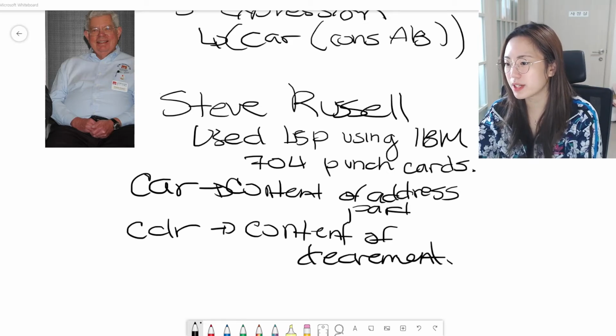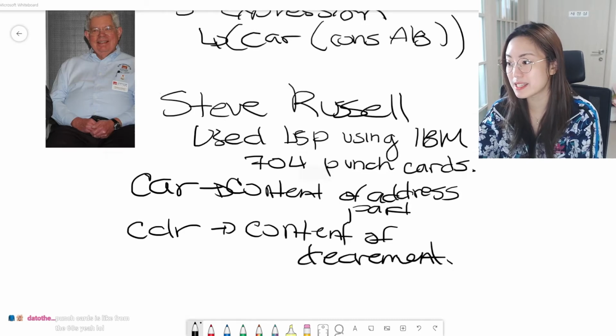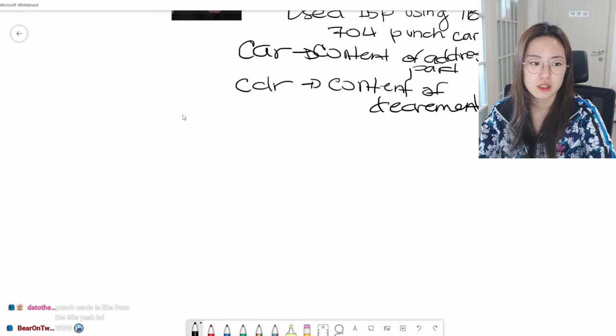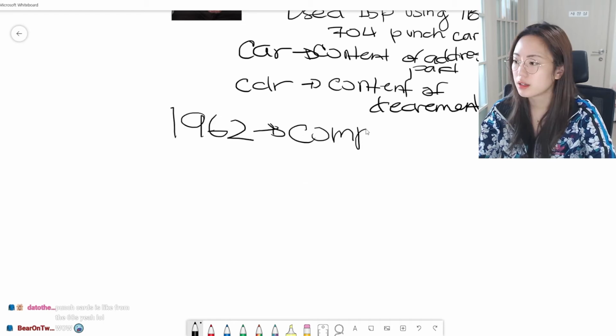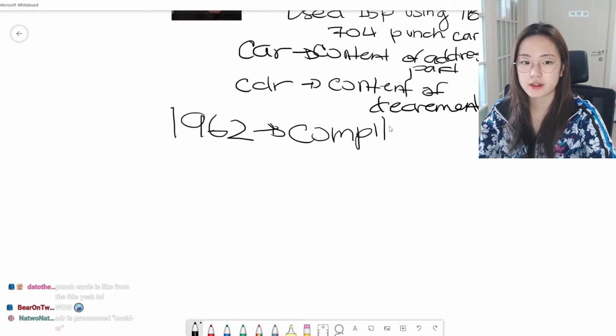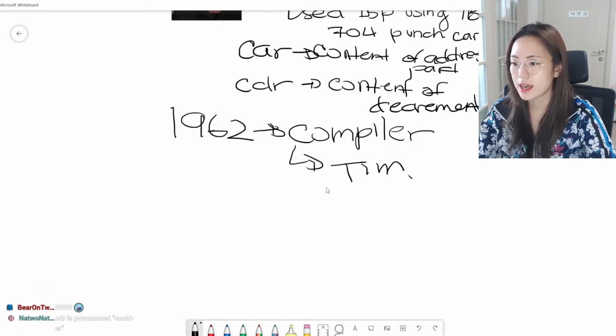The first complete Lisp compiler written in Lisp was implemented in 1962. Their first compiler by Tim Hart and Mike Levin in MIT.